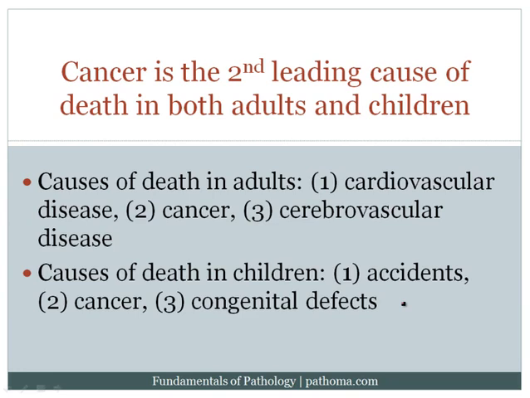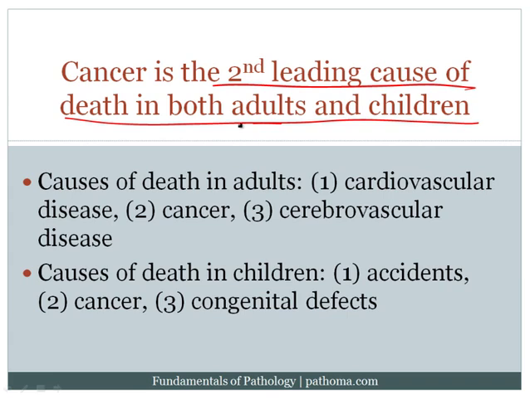First of all, cancer is the second leading cause of death in both adults and children. All right, and it's important to know that generally speaking, the major causes of death in adults are, number one, cardiovascular disease. So that probably tells you that cardiovascular disease is important to be familiar with. You're going to see a ton of it in your careers, and you're going to see a ton of it on examinations. Cancer is the second leading cause of death in adults, so we should be well aware of cancer, and we're going to see it commonly. And the third is cerebrovascular disease. And so these are the three leading causes of death in adults.